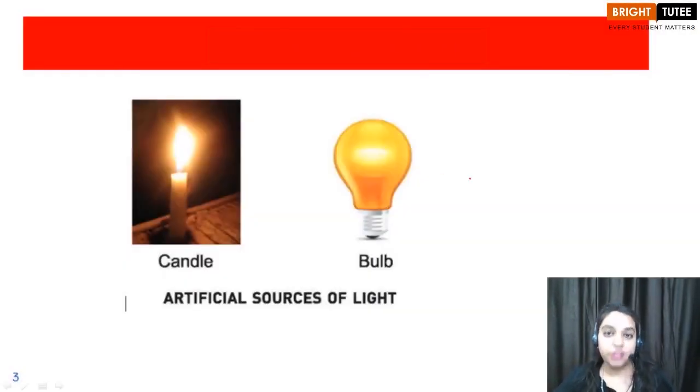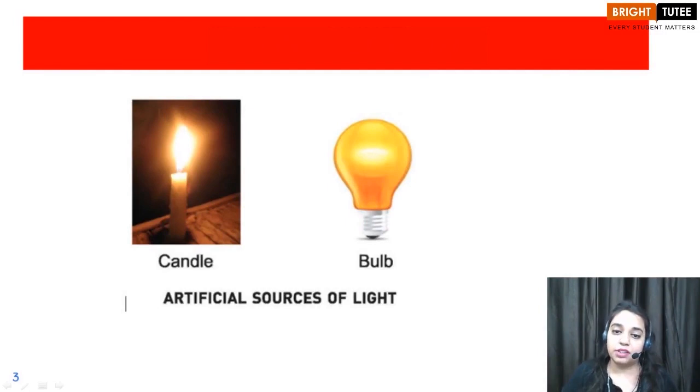What are the other sources of light? You can say, ma'am, a bulb can be a source of light, which is true. Then you can also say a candle is a source of light, lamp is a source of light. All these answers are correct, children. Actually, we have two different sources of light.